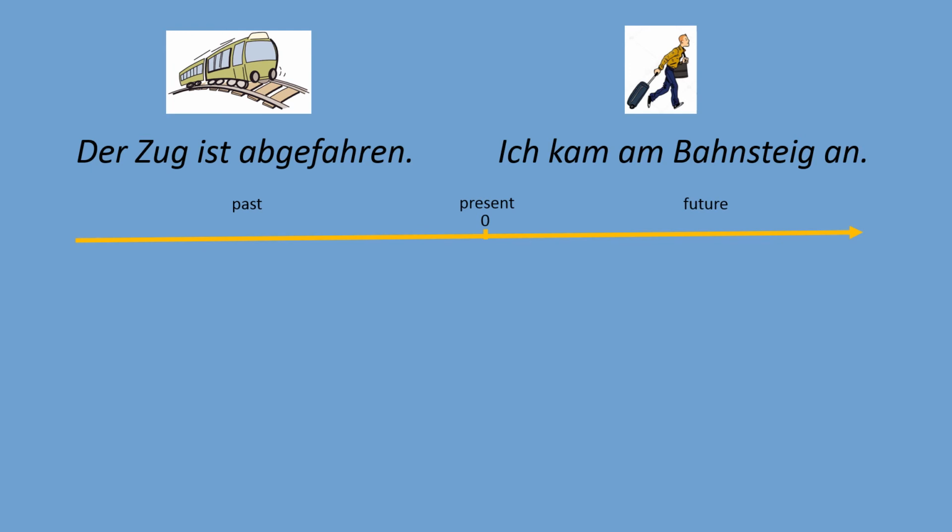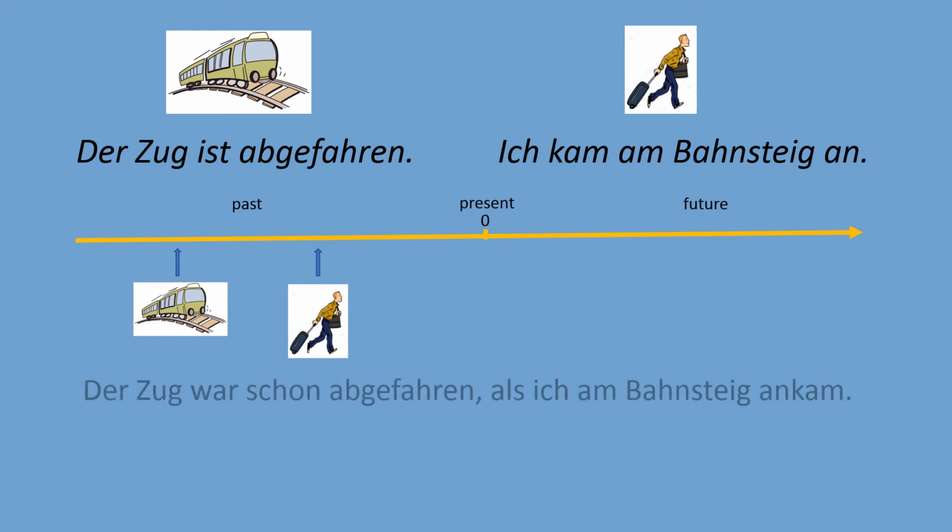So you remember we described the situation when in our timeline, where we have past, present, and future tense, both events are one-time events. They happened in the past. First, the train left, so the train had departed, and then I arrived at the platform. And we created this sentence.